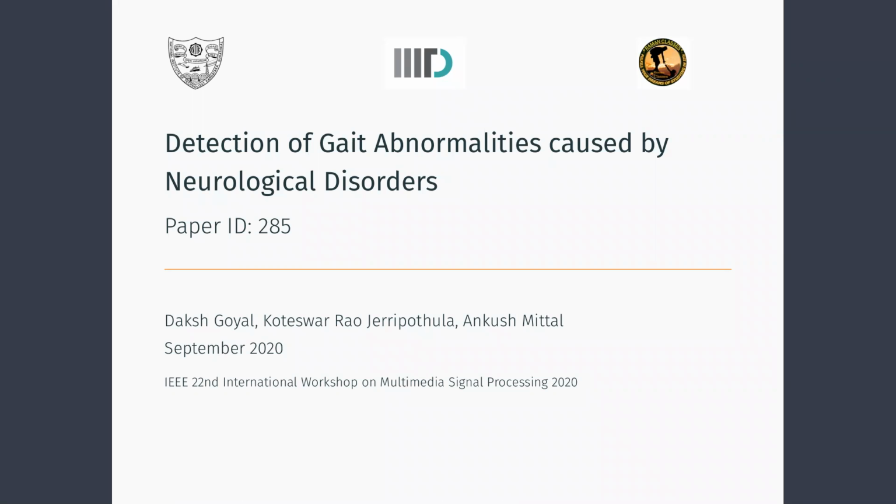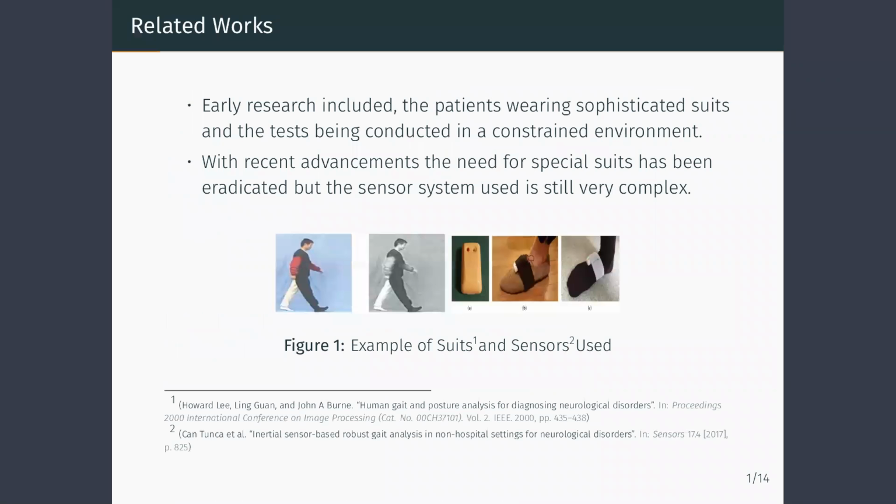These disorders alter the gait of the patient, and hence we propose this approach to identify these disorders based on the differential gait. Earlier methods required use of special body suits and constrained environments for the tests to be conducted. Currently, instead of suits, sensors are being used for this. Our method, however, uses a video of the subject to help identify the neurological disorder.